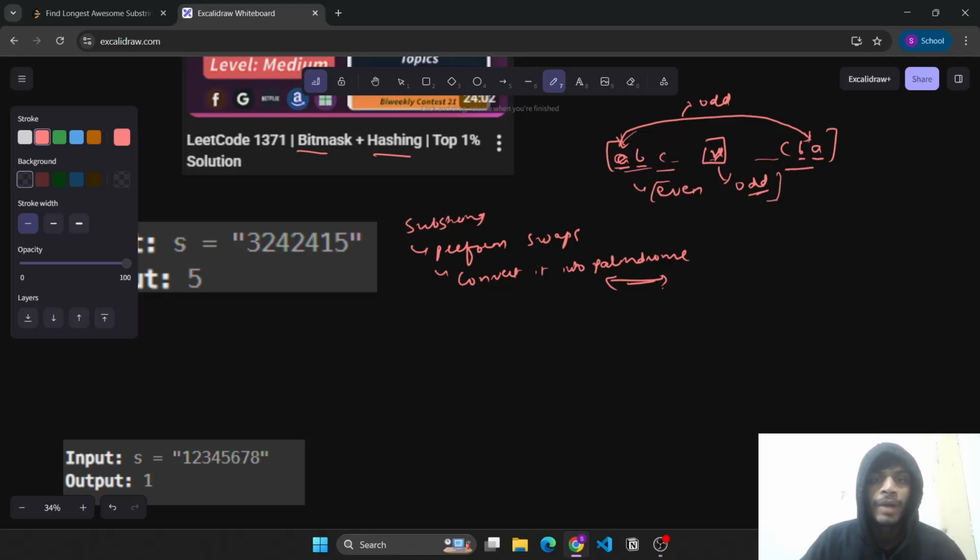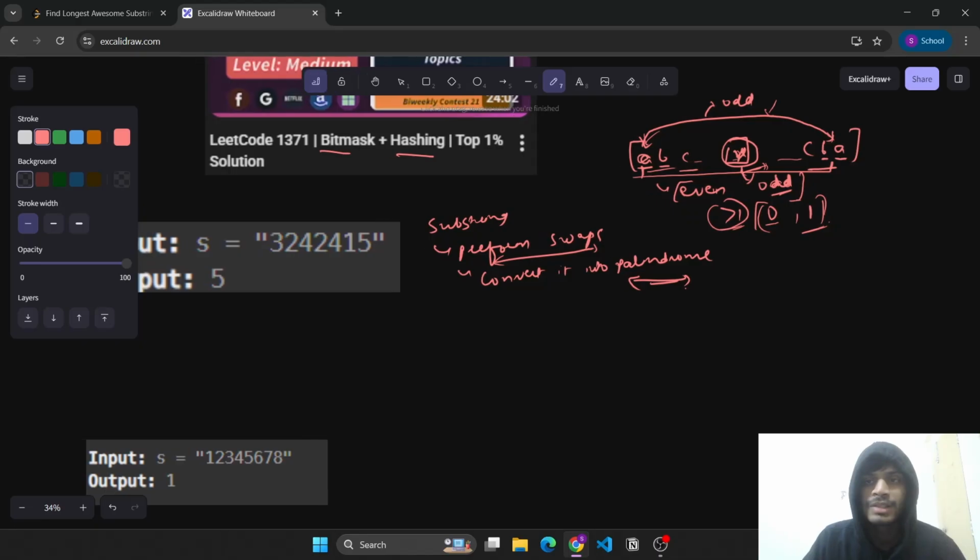Since we can perform any number of swaps, we just need to find whether the occurrences of all elements in the current substring are even, and the number of characters which have odd occurrences should not be greater than 1, meaning either 0 or 1. If it is odd length, then one element should have the odd frequency, and if it is even length, then no element should have odd frequency. I hope the logic of palindrome is clear to you.